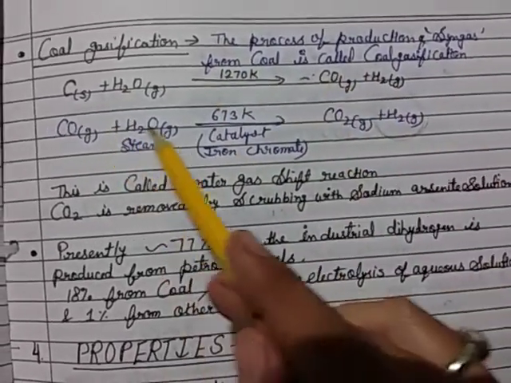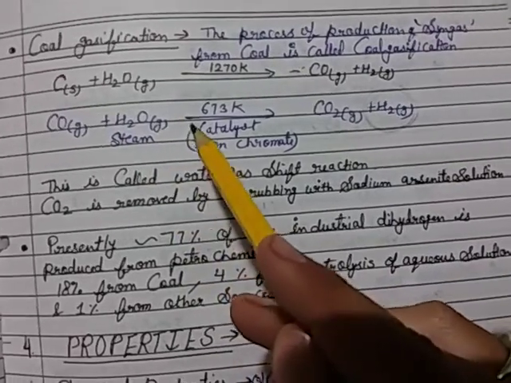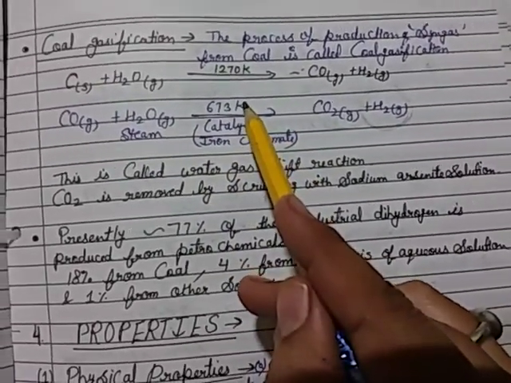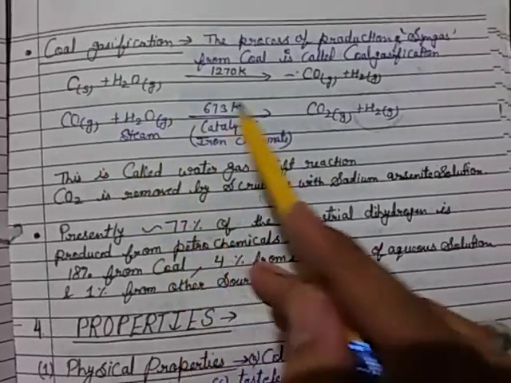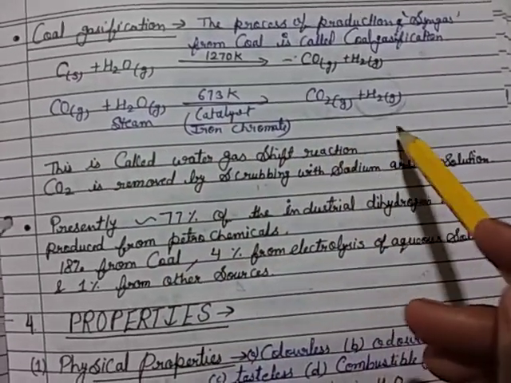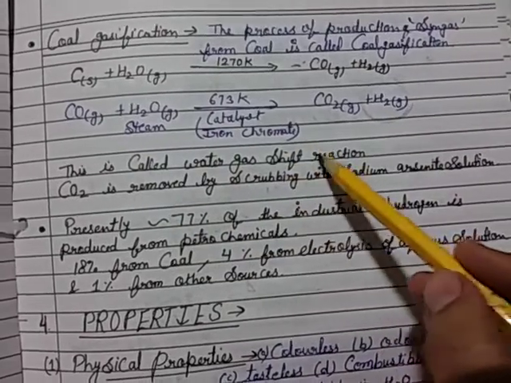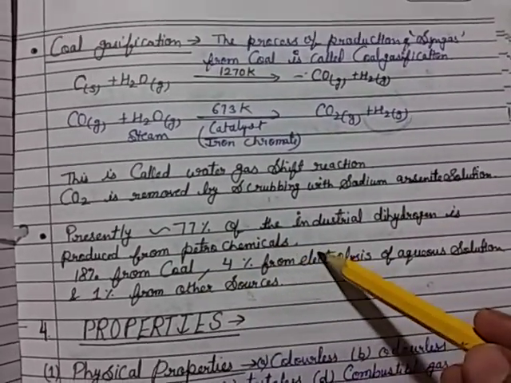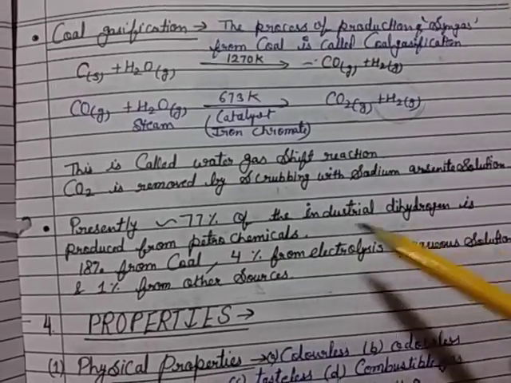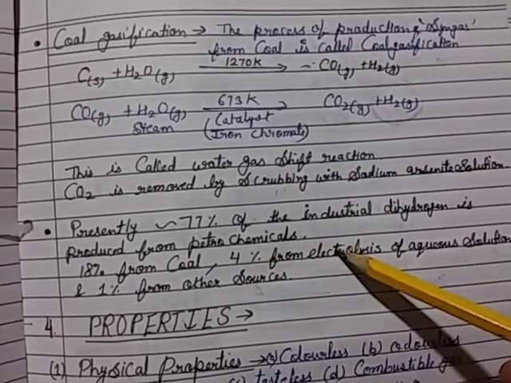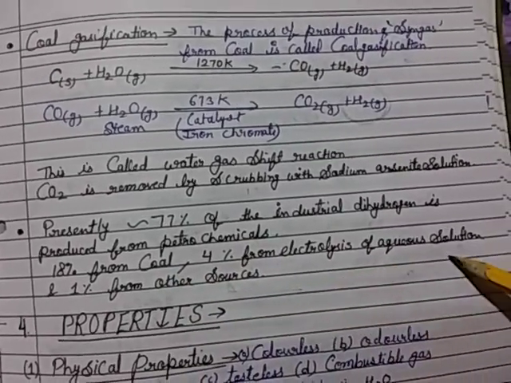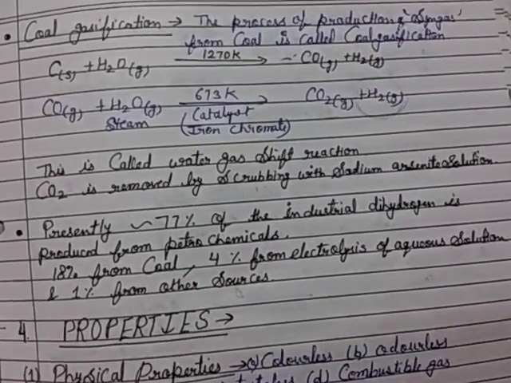Then CO plus H2O gas in the presence of iron chromate catalyst at 673 Kelvin converts carbon monoxide gas into carbon dioxide. This is called the water gas shift reaction. Presently 77% of industrial dihydrogen is produced from petrochemicals, 18% from coal, 4% from electrolysis of aqueous solution, and 1% from other sources.